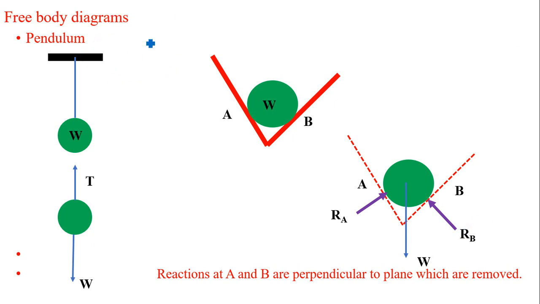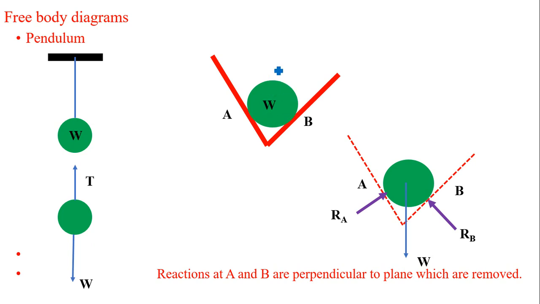Remember, these normal reactions always act perpendicular to the surface. So whatever the surface of the wall, perpendicular to that surface, the normal reaction RA is acting. Similarly, for the second wall, perpendicular to that wall, a normal reaction RB is acting. Then let's see, is there any cable or string?